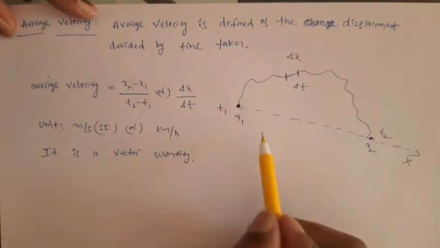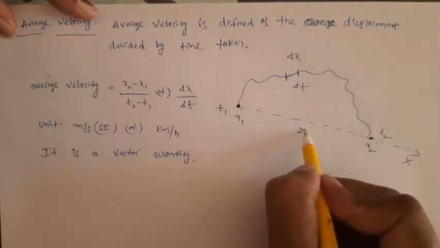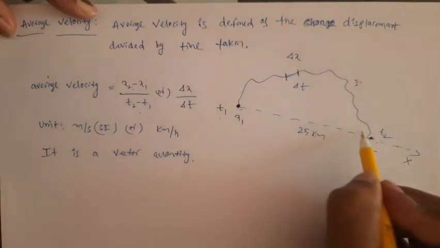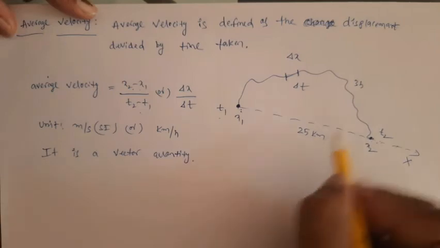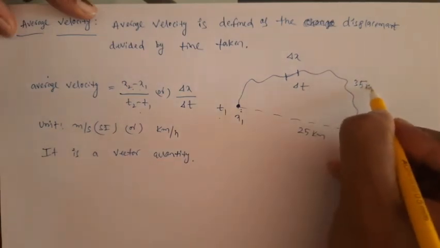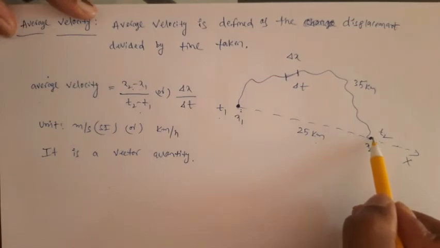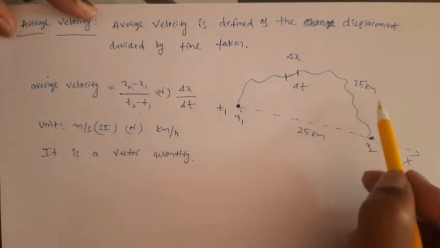Because suppose the displacement is 25 kilometers and the distance traveled is 35 kilometers. Let's say the time taken from here to here is 1 hour. So the speed of the body is 35 kilometers per hour, but we don't give any direction.